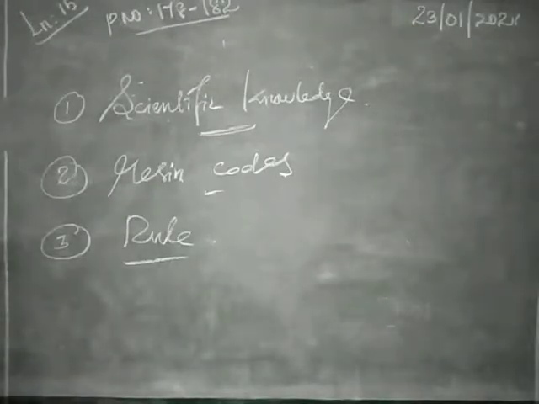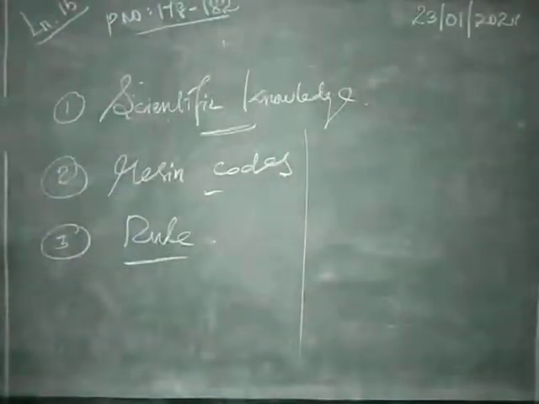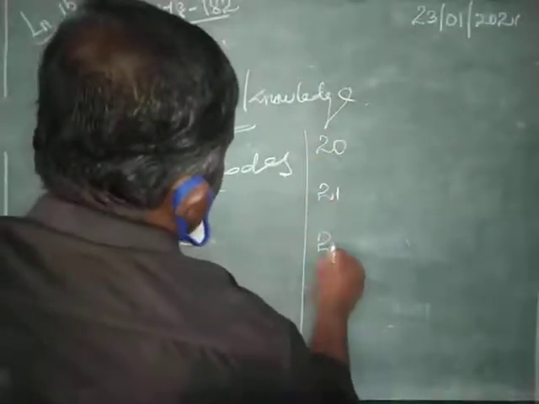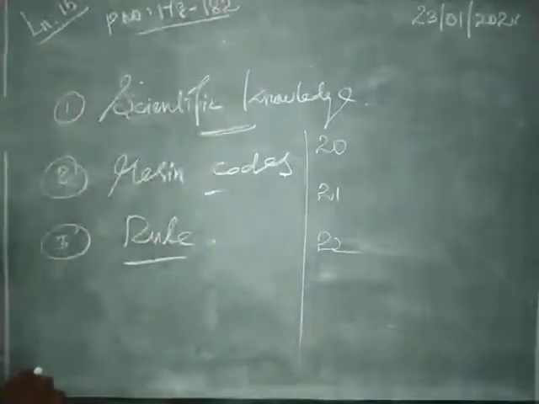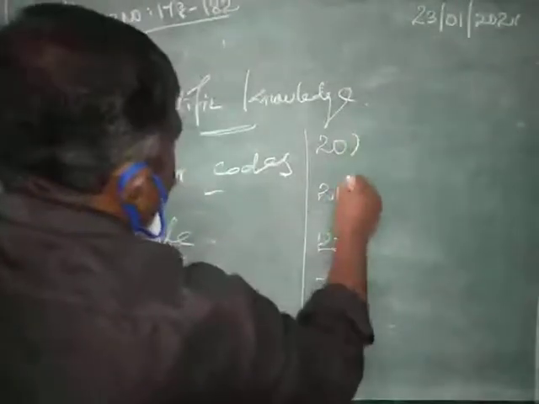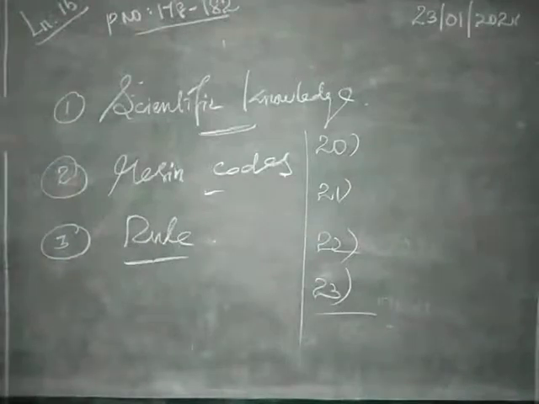Okay, thank you children, that's all. Which lesson is over? Lesson number 15 is over. Now the homework. Yesterday the questions numbered 17, 18, 19 were given. Today's homework is questions 20, 21, 22 and 23.